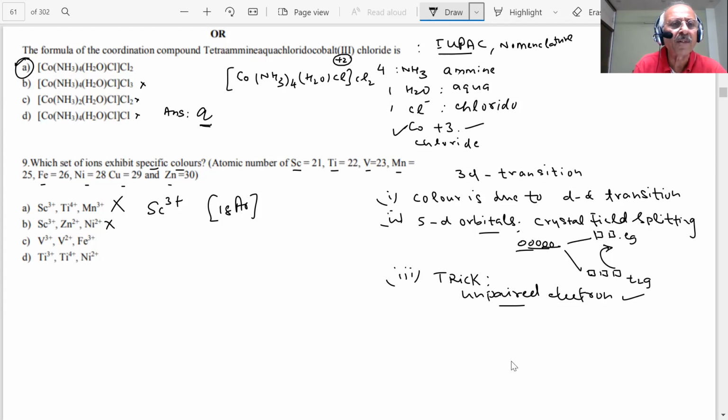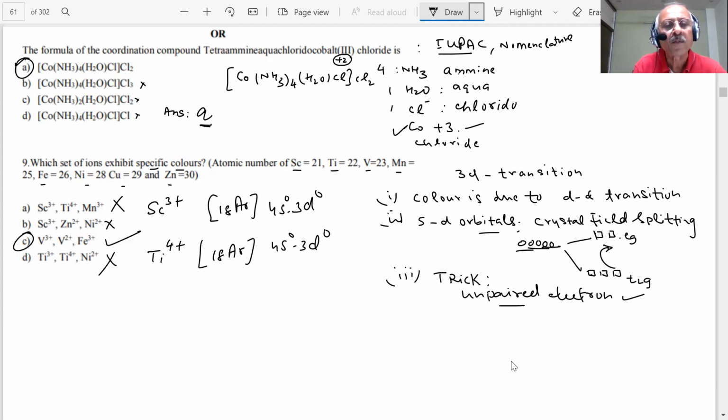Now only two options are left. Sir, even titanium 4 plus will be argon only. So out of the options, titanium 4 plus is also 18, argon. There is nothing in the d here: 4s0 3d0. So this is also not the answer, and then what is left is the third option only. So my answer is C.